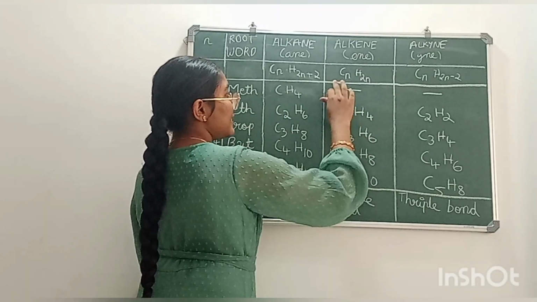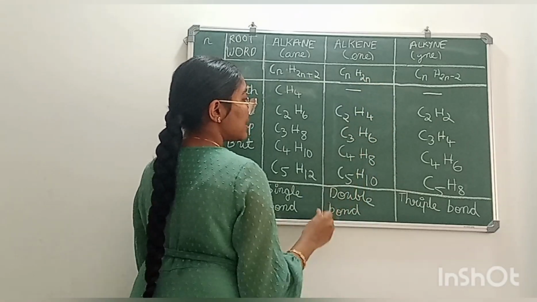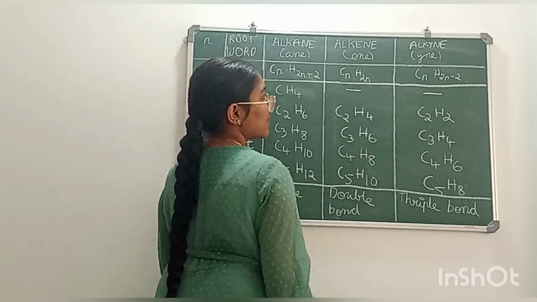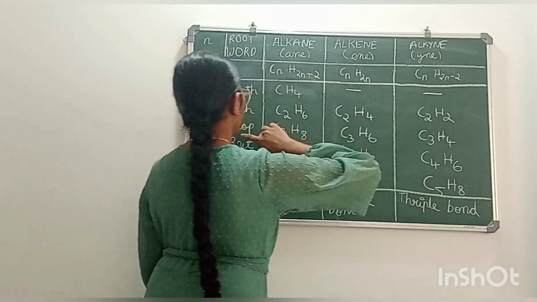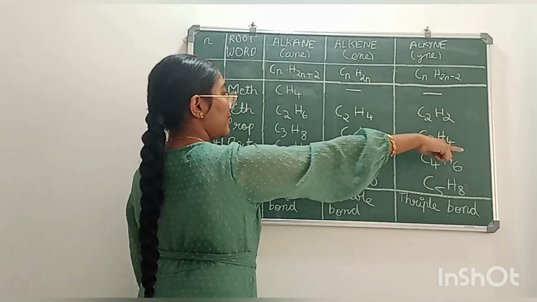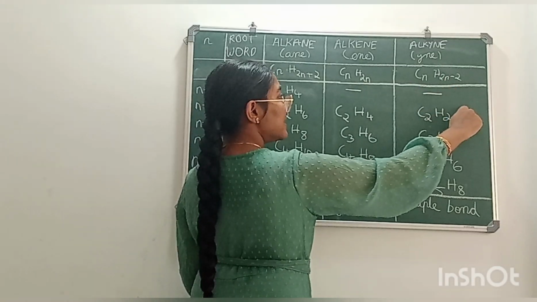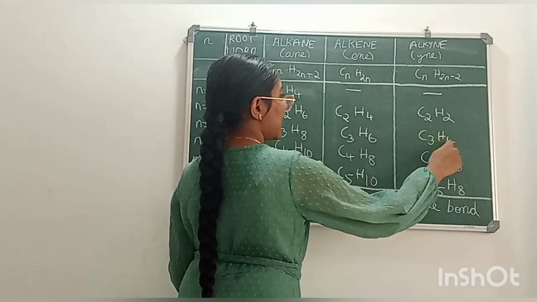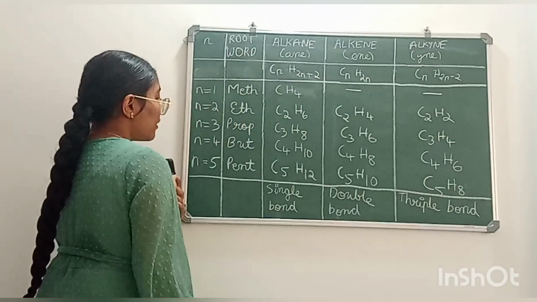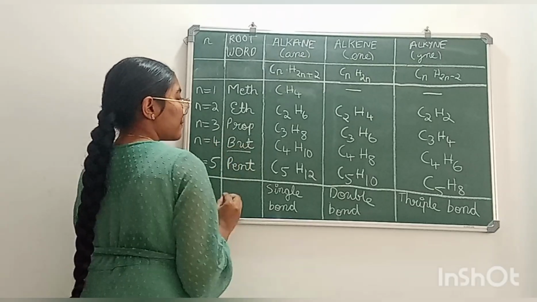Formula is C3H2 into 3, 6. So the formula is C3H6. The second member of alkyne is propyne. Formula is C3H2 into 3, 6, 6 minus 2, 4. So the formula is C3H4. So when n is 4, the root word will be but.